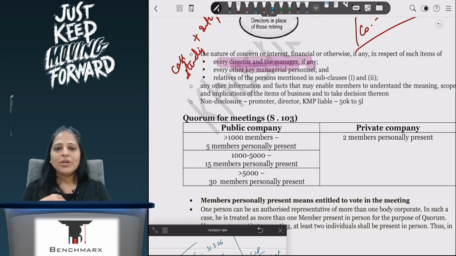Now, if I am a company and I am hiring one person to be my authorized representative, and the other two companies are also hiring him to be the authorized representative, will he represent one person or three personally present? He will represent three, provided that he is not the only person who is attending the meeting.